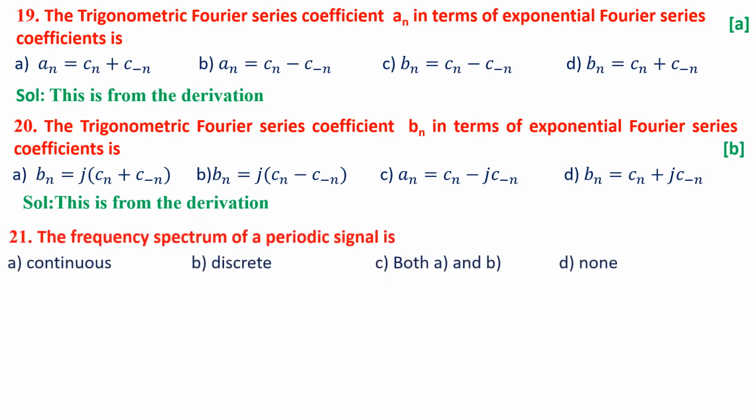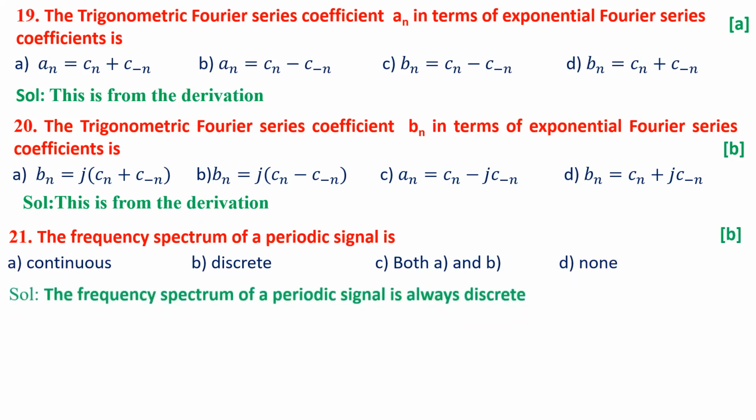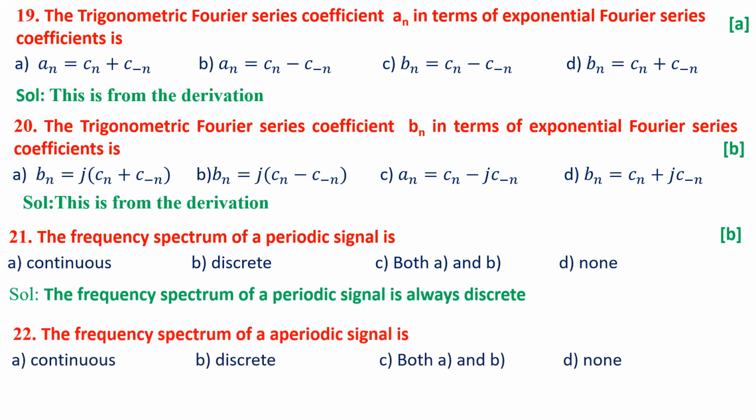Similarly, question number 21, the frequency spectrum of a periodic signal is continuous, discrete, both A and B, or none of this. Whenever you take the frequency spectrum of a Fourier series, it is always discrete in nature. So the frequency spectrum of a periodic signal is always discrete. Question number 22, the frequency spectrum of an aperiodic signal is continuous, discrete, both A and B, none of these.